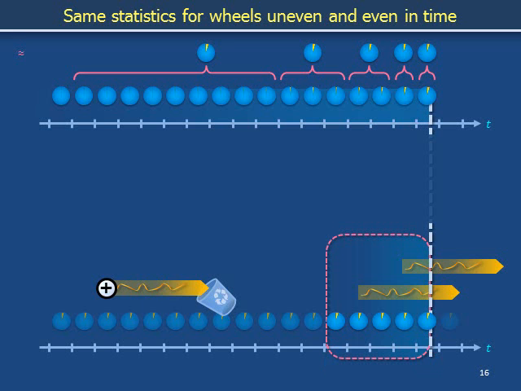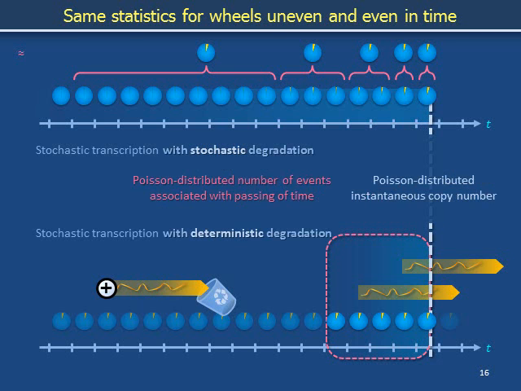In the top half of the slide, we have illustrated a collection of identical wheels associated with uneven durations of time. We obtained this diagram by analyzing a model for messenger RNA dynamics with stochastic transcription and stochastic degradation. In the bottom half of the slide, we have illustrated a collection of identical wheels associated with equal intervals of time. We obtained this diagram by analyzing a model for messenger RNA dynamics with stochastic transcription and deterministic degradation.